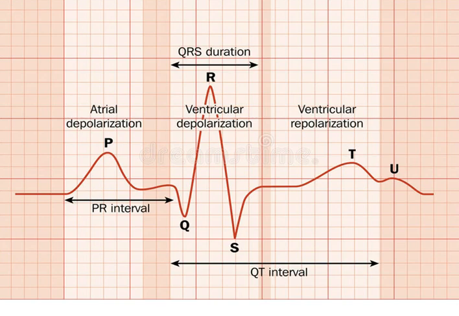You see here, as I said before, the first wave, wave P, means atrial depolarization, while QRS means ventricle depolarization, and the T wave means ventricle repolarization. And all the events here, the mechanical and electrical events, take nearly 0.8 seconds.